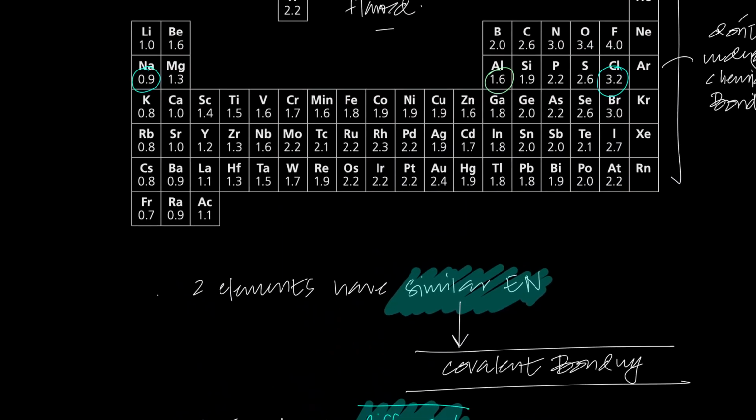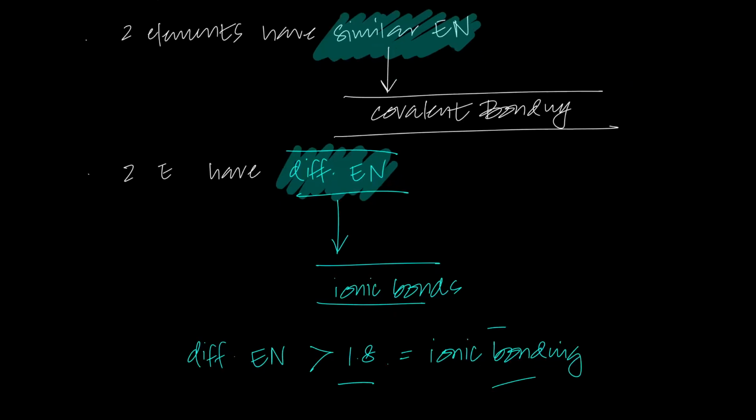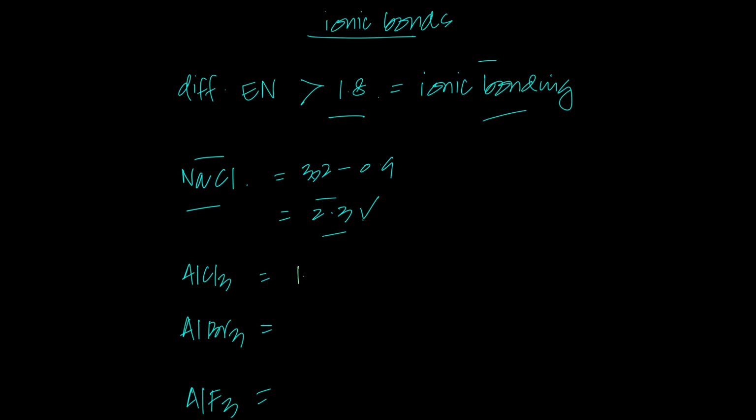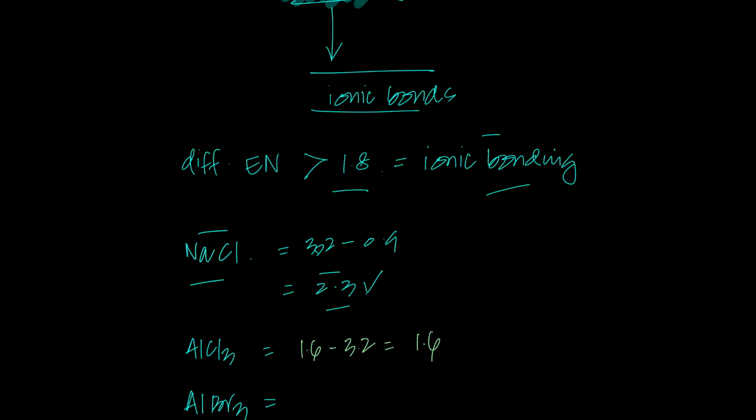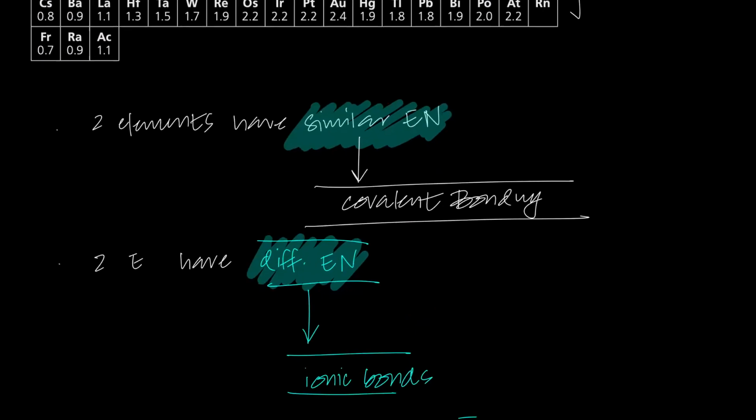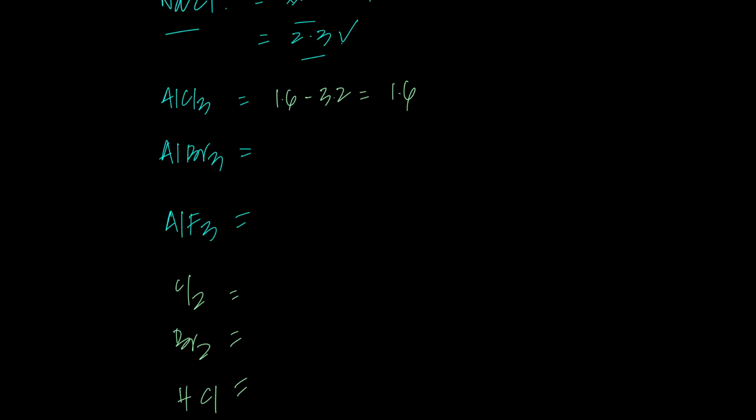Aluminum is 1.6 and Cl is 3.2. Just take the absolute value. What do you get? 1.6. That's the difference. And that difference means it's going to undergo covalent bonding, because the difference is not too large between them. The electronegativity difference is not too large, so they end up sharing electrons.